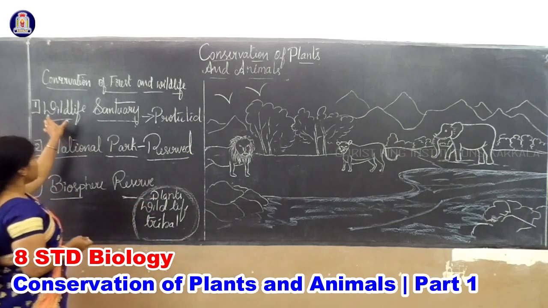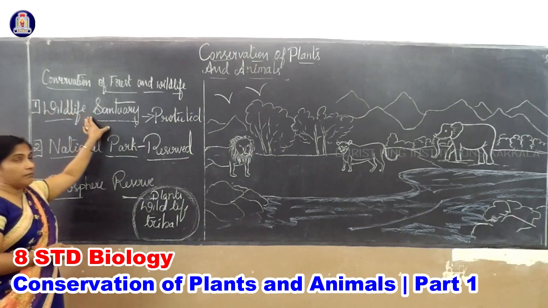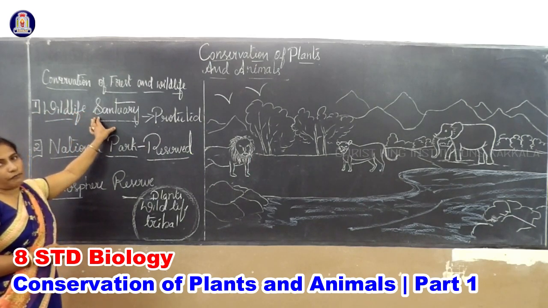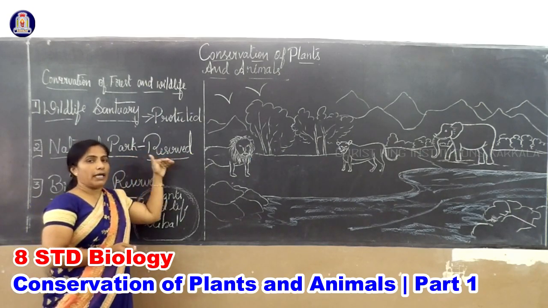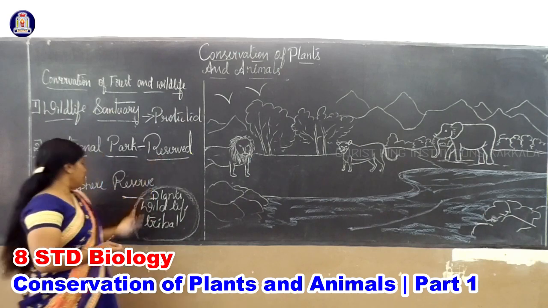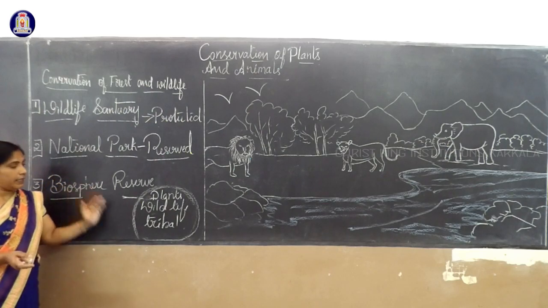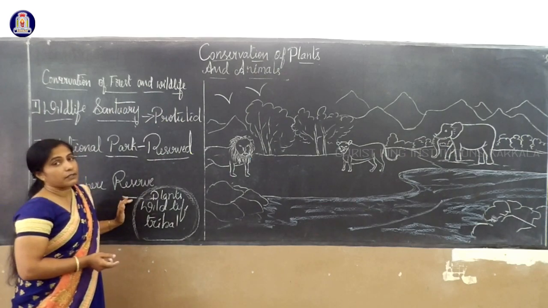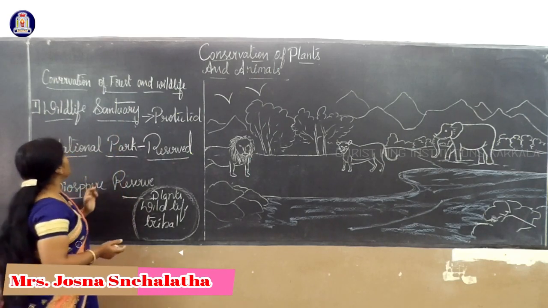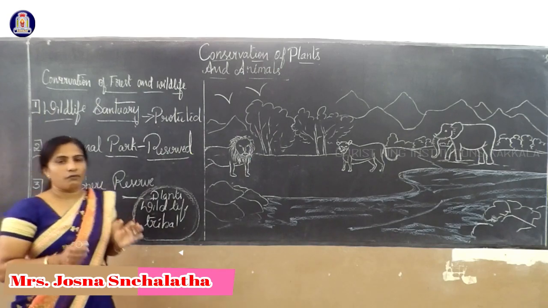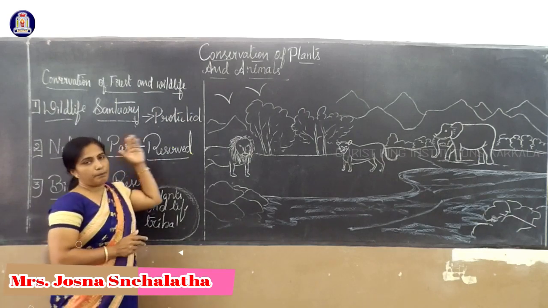So these are the three terms. A wildlife sanctuary is a protected area for wildlife, especially animals, so they can move freely in their natural habitat. A national park is a reserved area for wildlife where hunting is banned. The third one, a biosphere reserve, is where a huge area is taken, and wildlife and tribal people live there. From these three, we can conserve the forest and wildlife. This is just a method, a technique, where we can protect the animals.